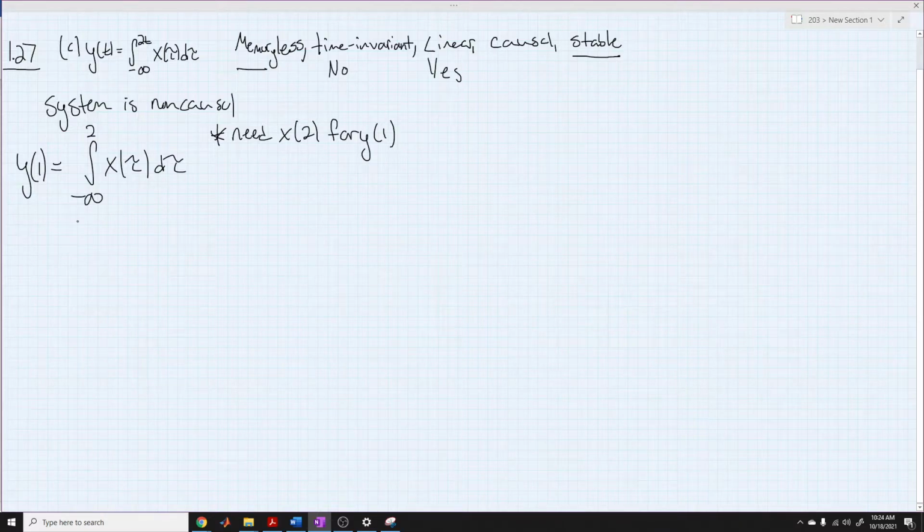And we can clearly see that when we integrate, we need to know our past values of x of tau. If we need to know our past values of x of tau, it's pretty clear that means it requires memory.